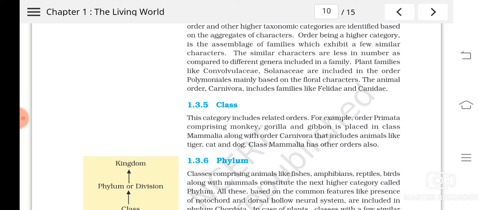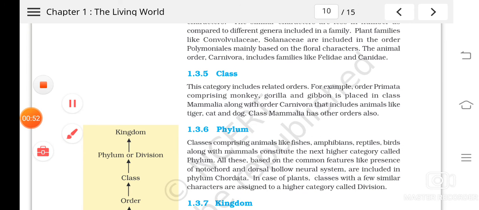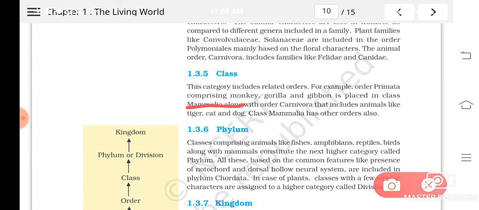Class. So class means what? It is a little higher category or taxon, and in that you can see different orders which are similar. Similar orders are brought together in a particular class. For example, Mammalia. Mammalia is a class, and different orders like Carnivora are included. Understood? Mammalia includes what? Various orders like